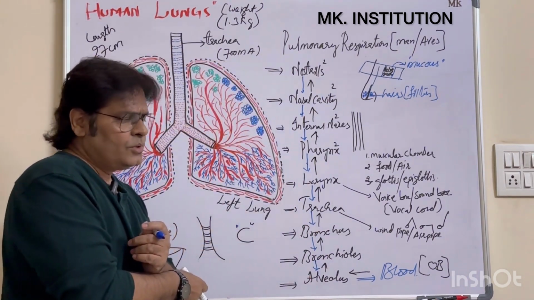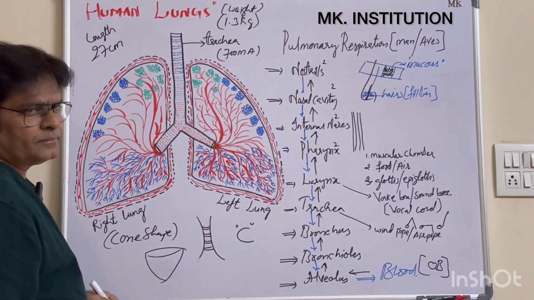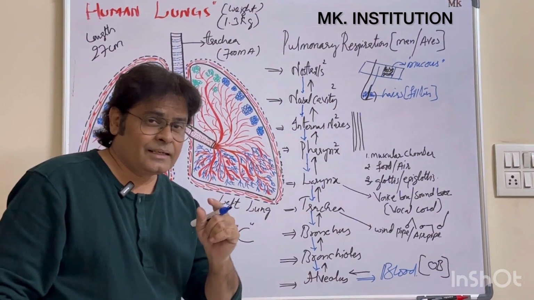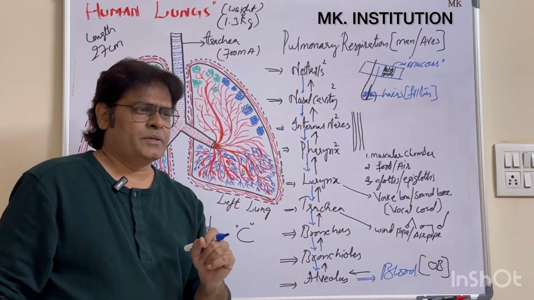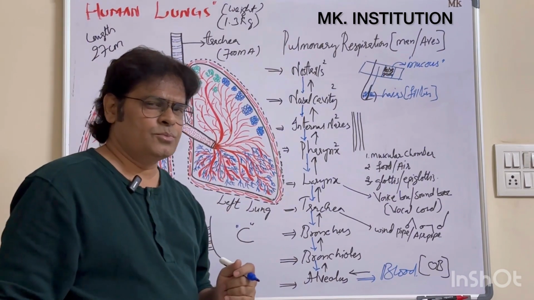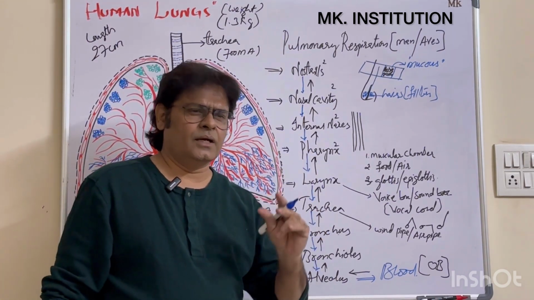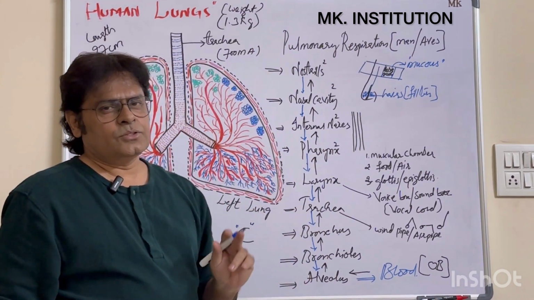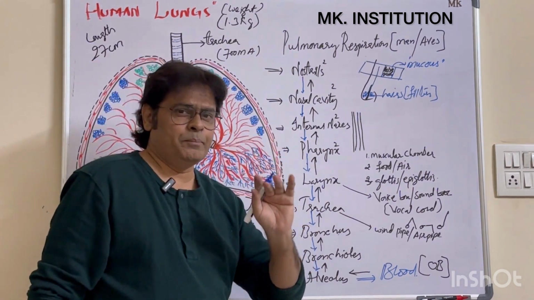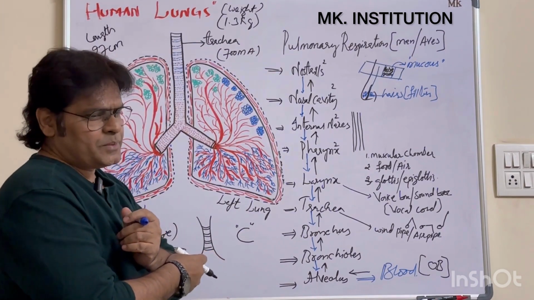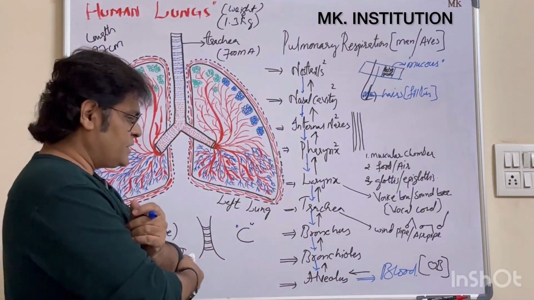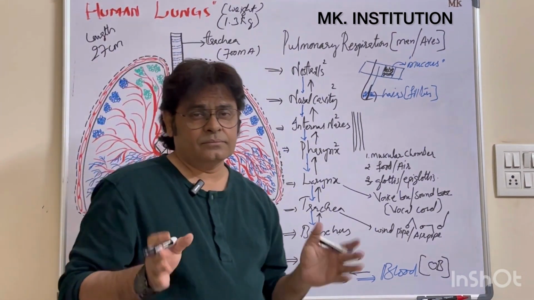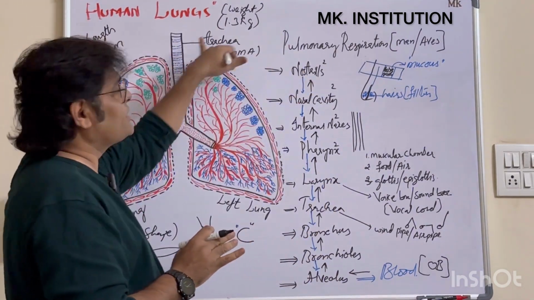Next, what is the color? The color of the lung is pink. Okay, pink color. A healthy lung will be pink in color. If the person smokes continuously, a chain smoker, or consumes something like alcohol, the lungs will be gray in color. Clear? Actually, the healthy lung will be pink in color only. Where it is present, I already told, it is present in the thoracic cavity. Size, shape, color, weight. Clear? These are the first points. You can write these points here.